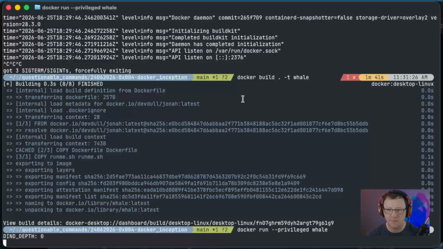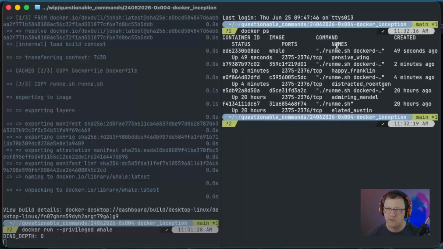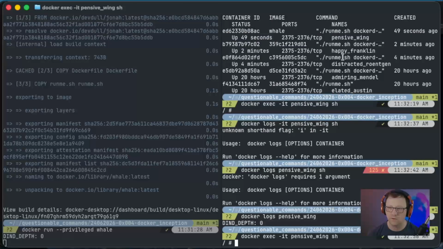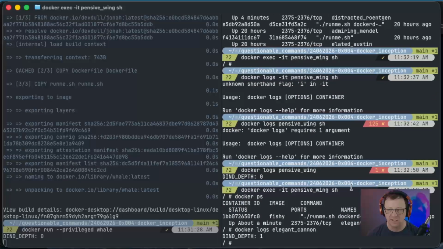So let's split my view here really quick. We will docker ps. The newest one is pensive wing. So docker exec -it pensive wing sh. We do a docker ps again. We should see one container running. We do, and then docker logs, and this should say 1. Yes. So, all right, how do we surface the Docker-in-Docker depth?